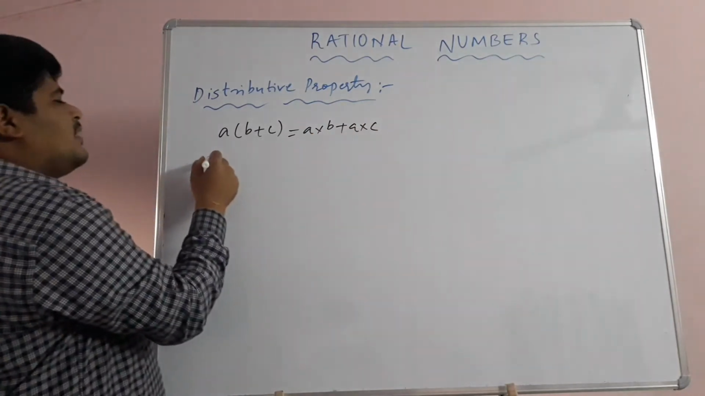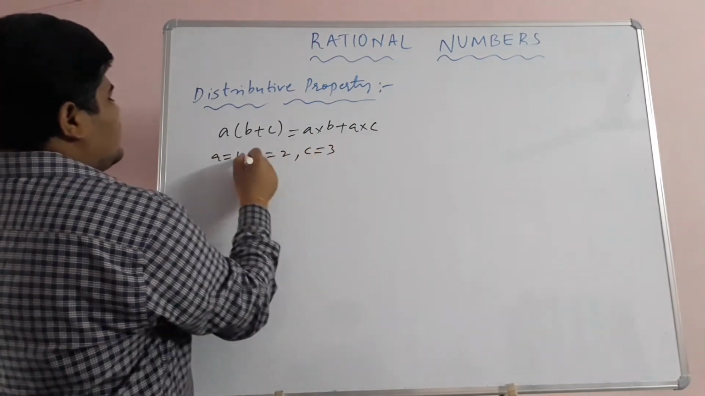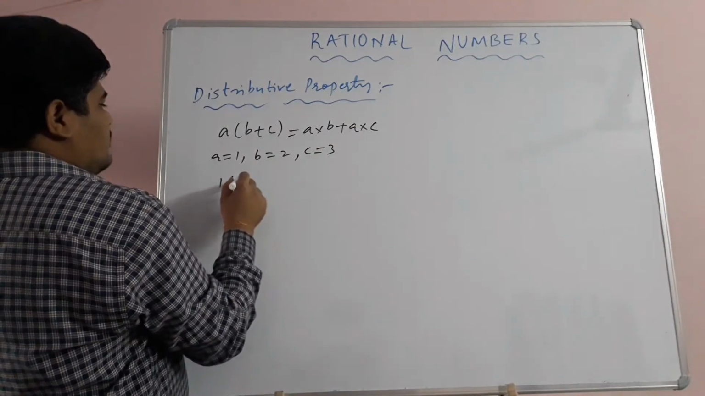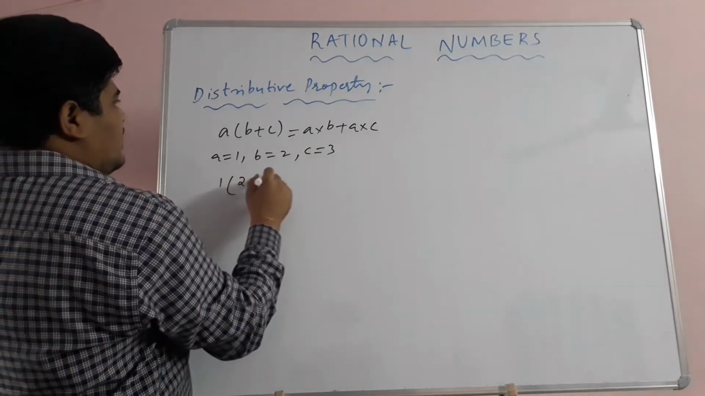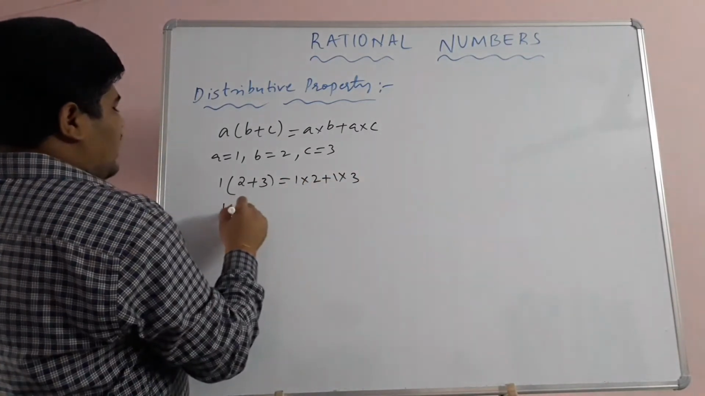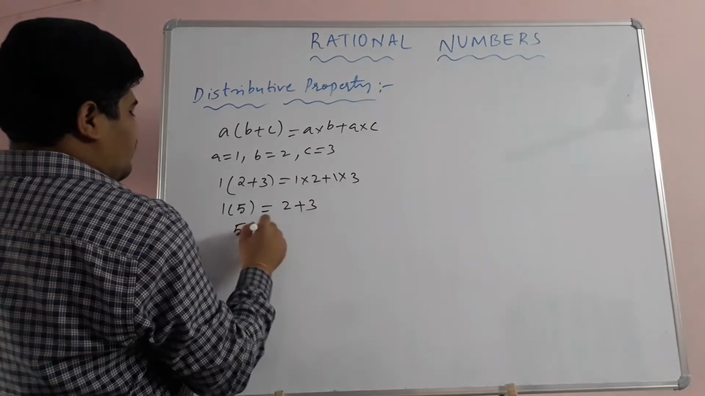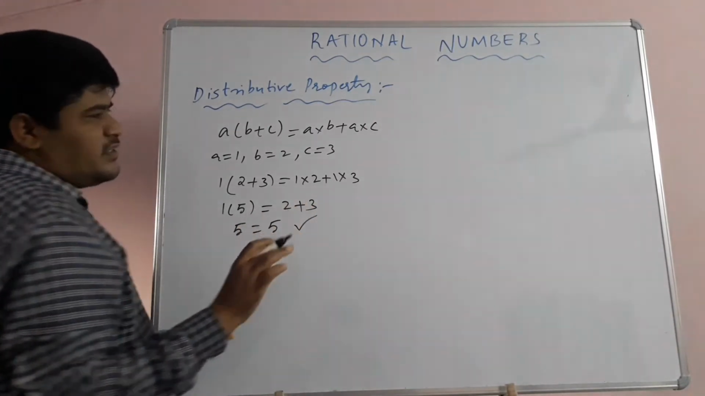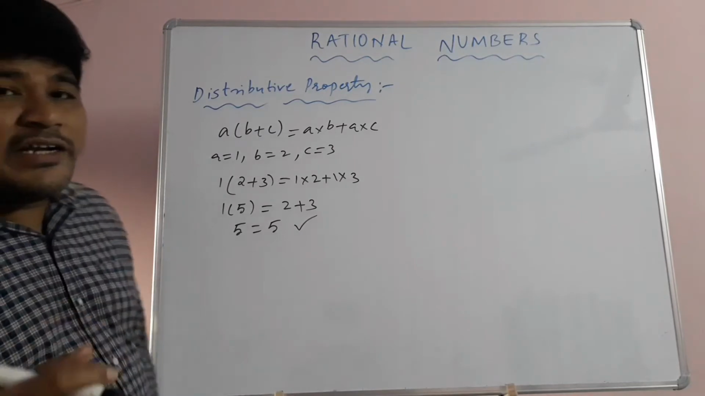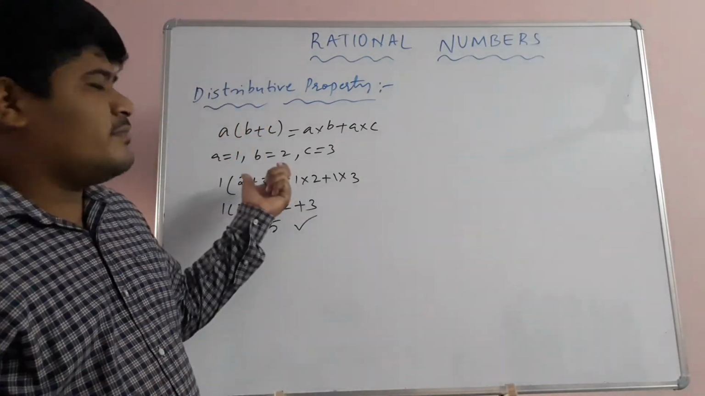I am taking one example. So A is 1, B is 2, C is 3. So 1 of (2 plus 3) is equal to 1 into 2 plus 1 into 3. So 1 of 5 is equal to 1 2s are 2 plus 1 3s are 3. 1 5s are 5, 2 plus 3 also 5. LHS is equal to RHS, right children? So we can tell that rational numbers are satisfying distributive property.